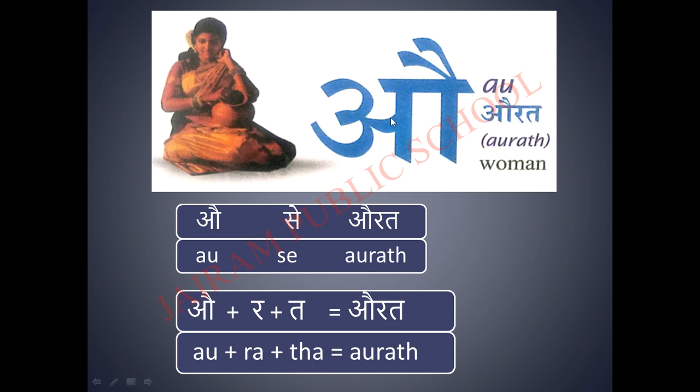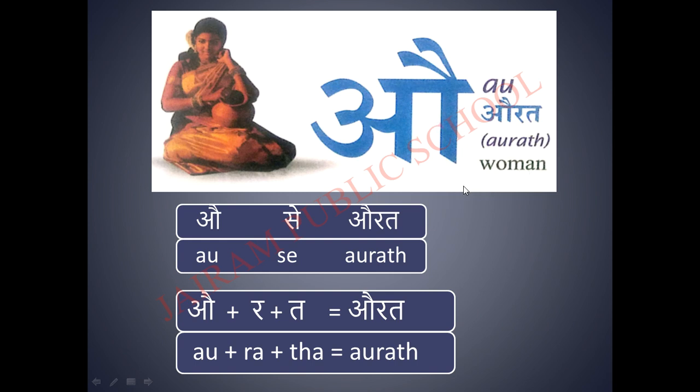What is the next letter? I taught you before, isn't it? What is this letter? Guess. Yes, this letter is au. Au say aurat. Aurat means what? Women. Yes, women.